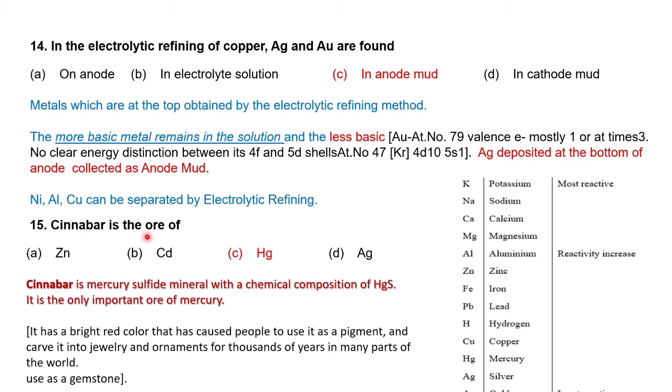Then, cinnabar is the ore of which metal? Whether it is a zinc ore, cadmium ore, silver ore or mercury ore. Cinnabar is a mercury sulfide mineral with the chemical composition HgS. So cinnabar is an ore of mercury. It is bright red in color and can be used as a gemstone. These are extra points to know about cinnabar.